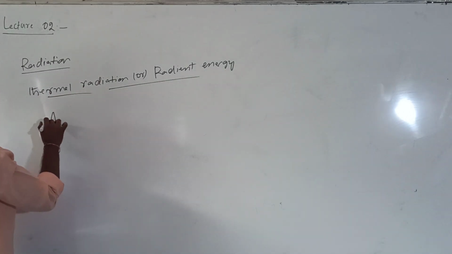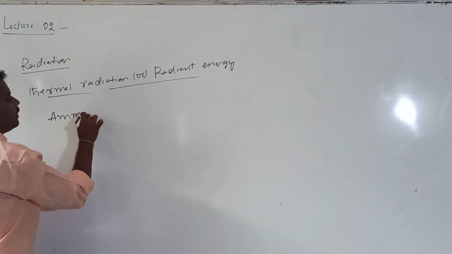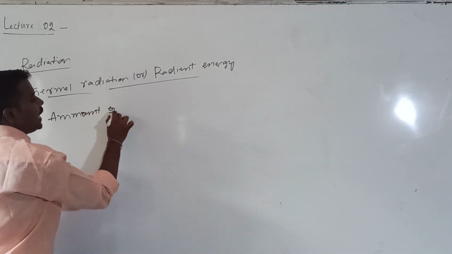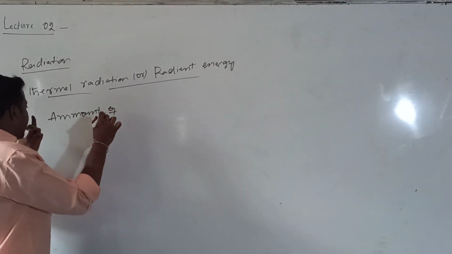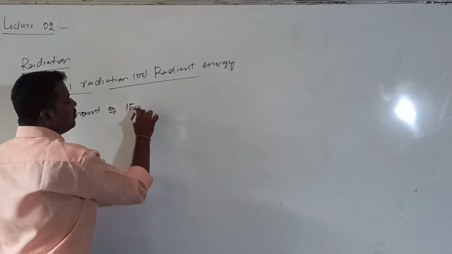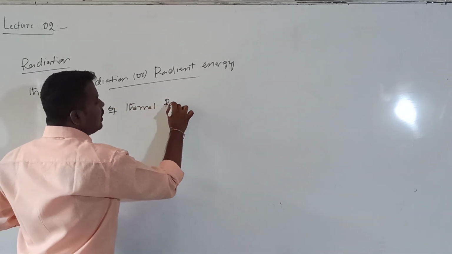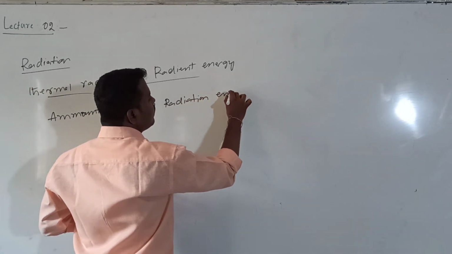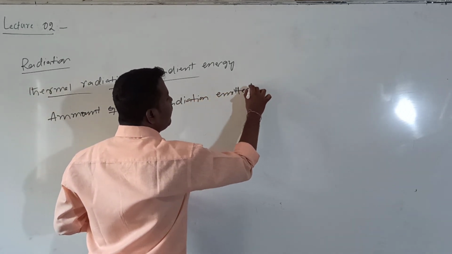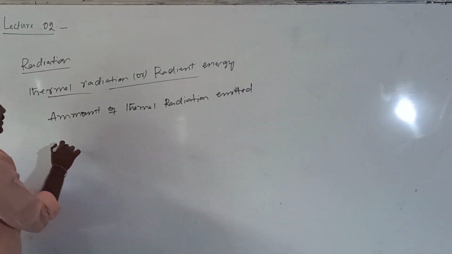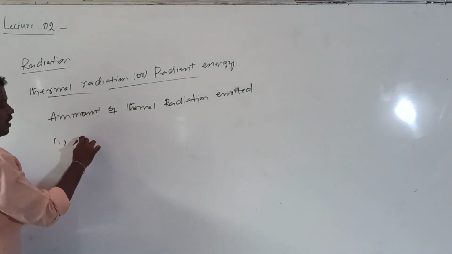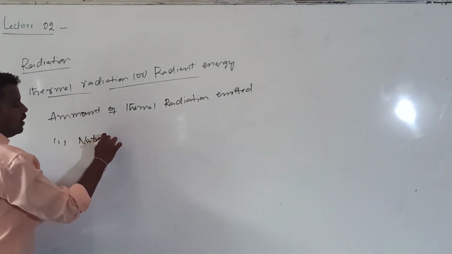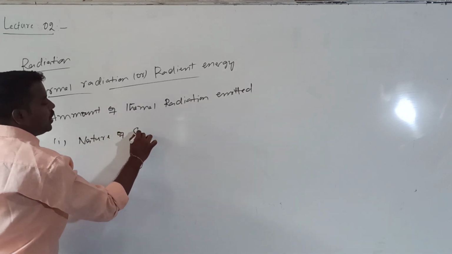The amount of thermal radiation emitted, the amount of radiant energy emitted by a body, depends upon, first, the nature of the surface of the body.